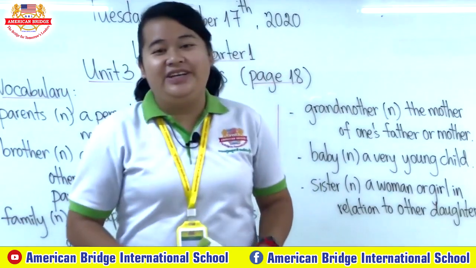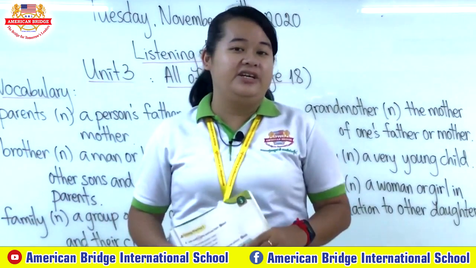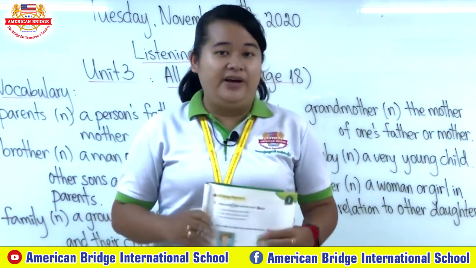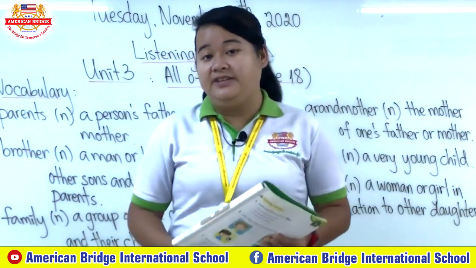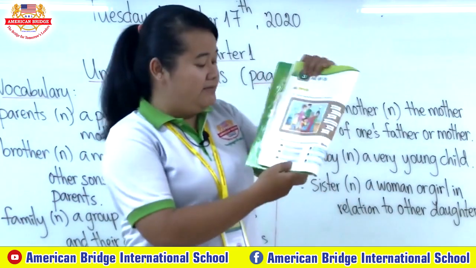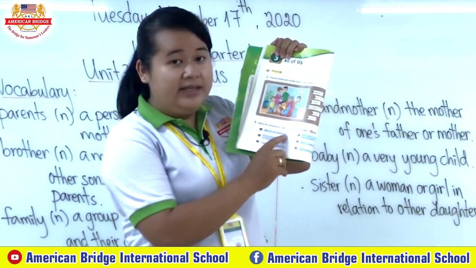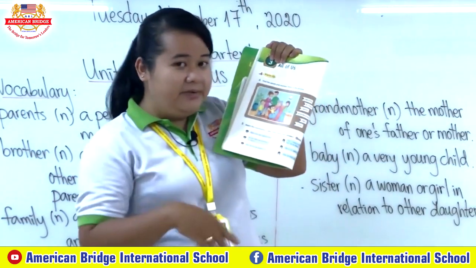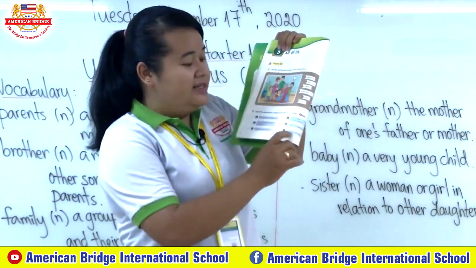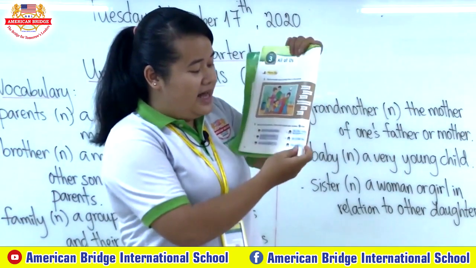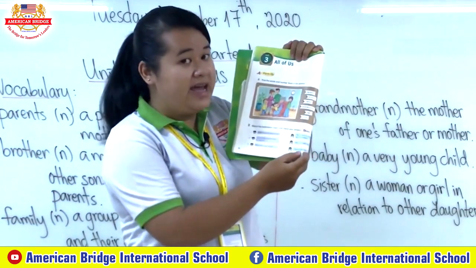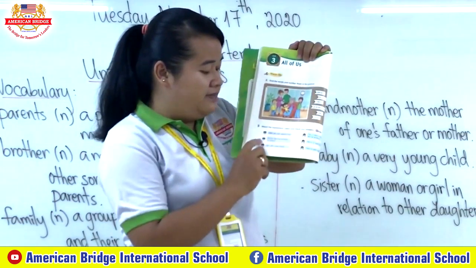Okay, so teacher knows that you have finished your exercise B already. So now let's answer with teacher all together. Okay, so number 1. What are your parents like? Can you guess it, everyone? Match to letter C. They are both nice, right? Okay, and number 2.